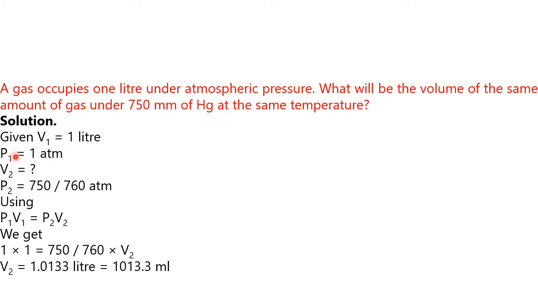So we know V1, we know P1, and P2 is already converted, but we don't know the final volume V2. Using Boyle's law, P1 V1 equal to P2 V2, with P1 equal to 1, V1 equal to 1, P2 equal to 750 by 760 atmosphere. After rearranging, V2 is 1.0133 liter, or in terms of ml, 1013.3 ml. Either you can do it by normal calculation, or you can use the log table if you know logarithms, because calculators are not allowed in the examination.